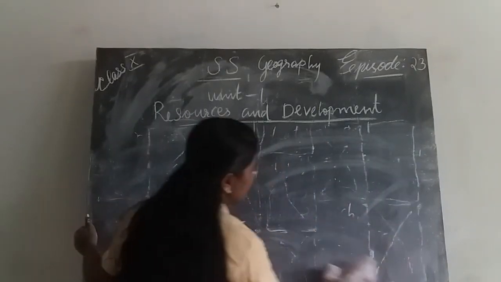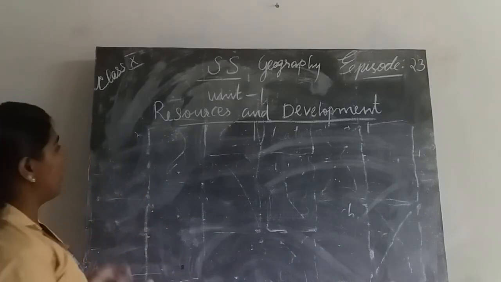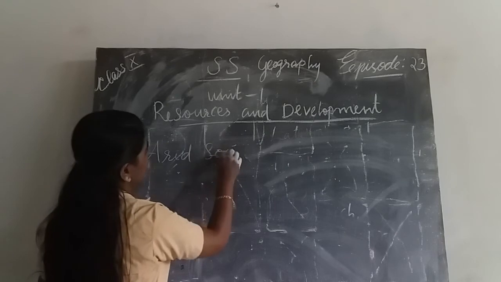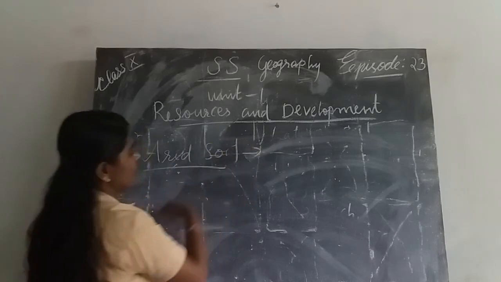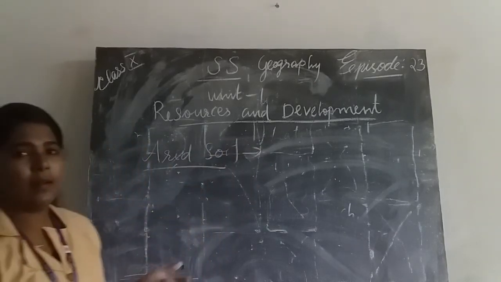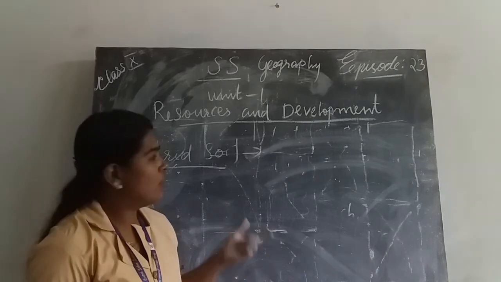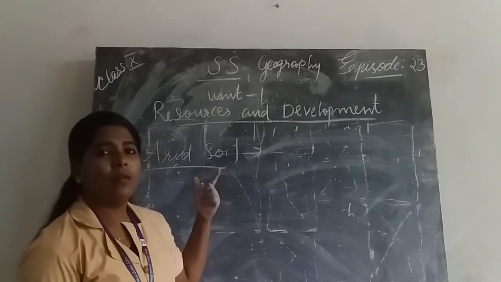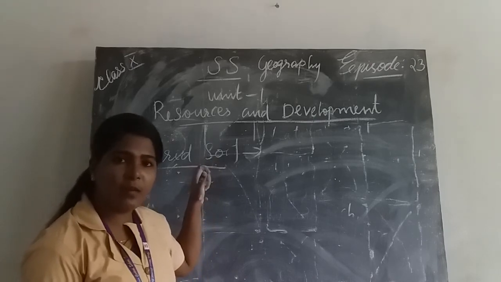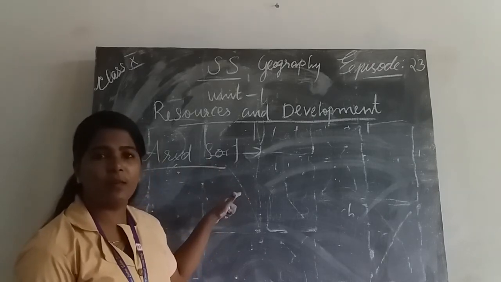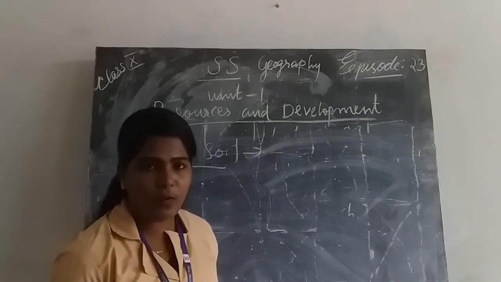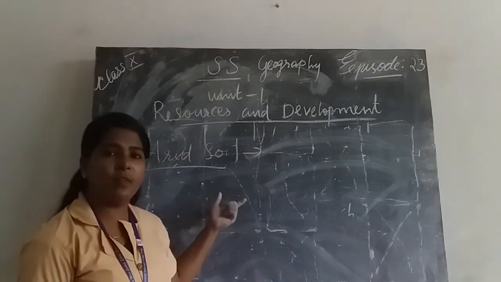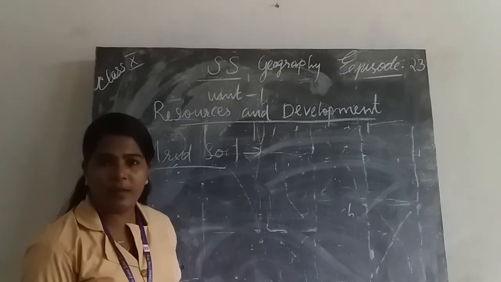Okay. Then another important question: write any 3 or 4 features of arid soil. What is your answer? Arid soil is what type of soil? We all know it is dry in nature. Then by evaporating the water here, it produces salt also. By proper care of this soil we can cultivate here.